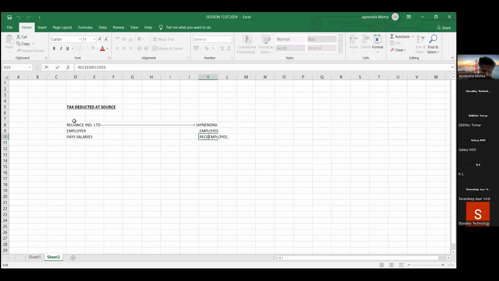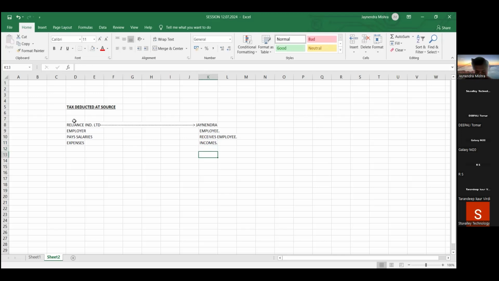Since the employer pays the salary, from the employer's point of view, salary paid is an expense. And from the employee's point of view, friends, salary received is an income.